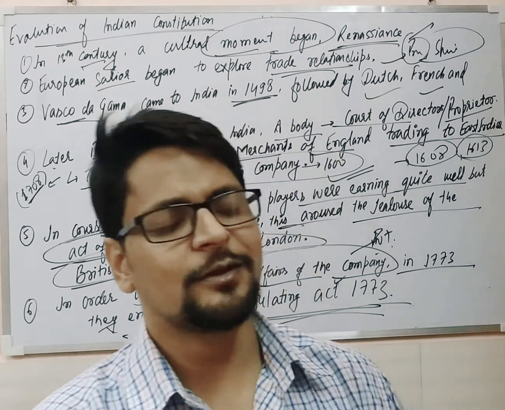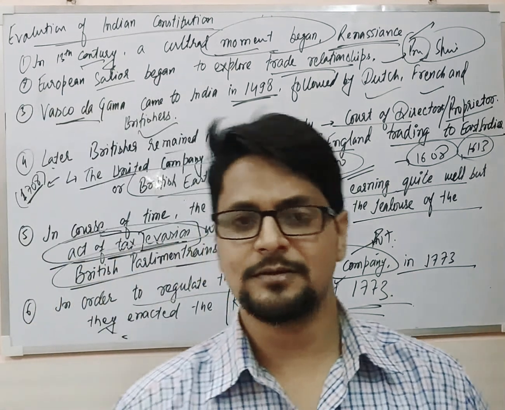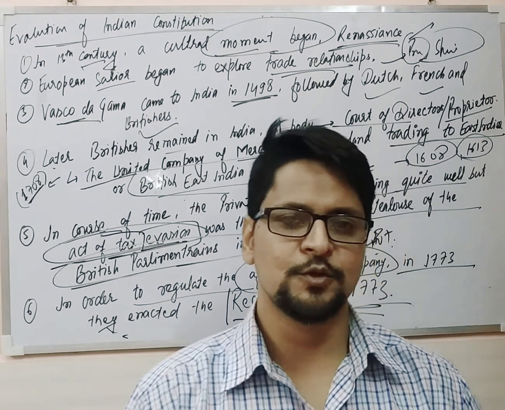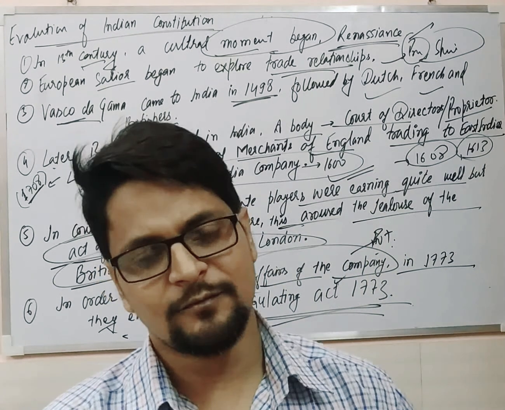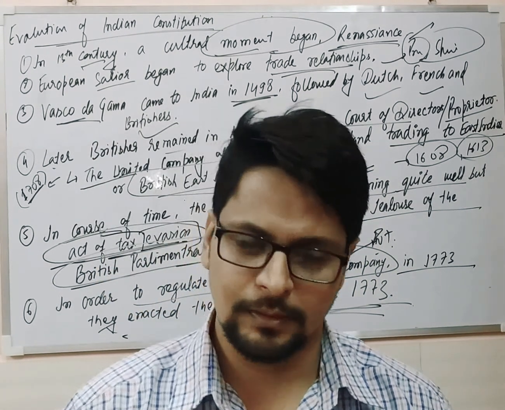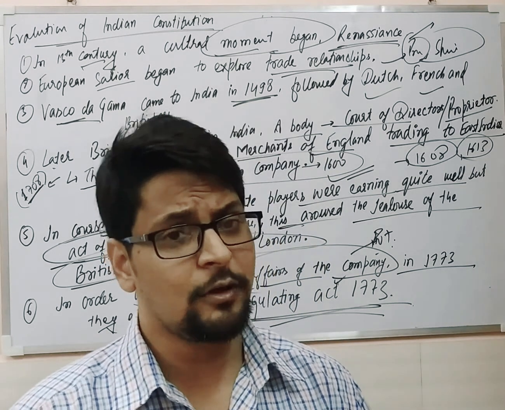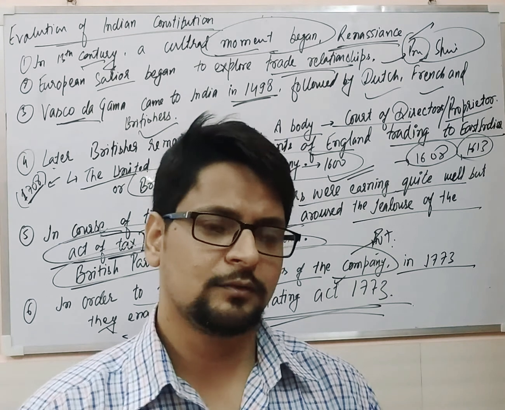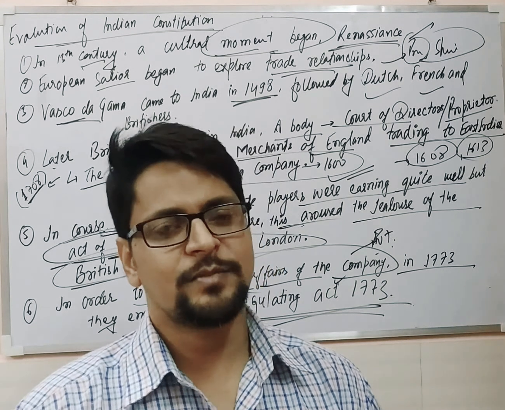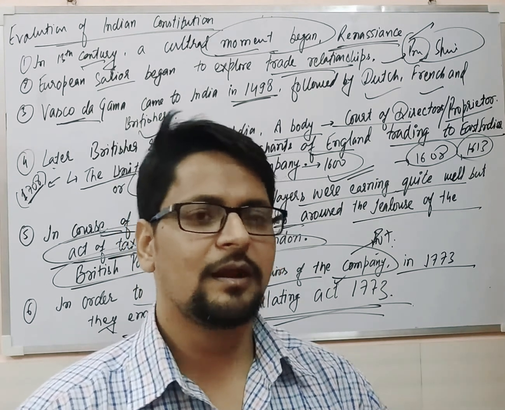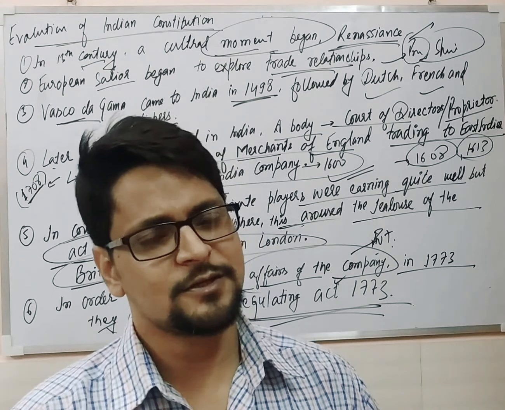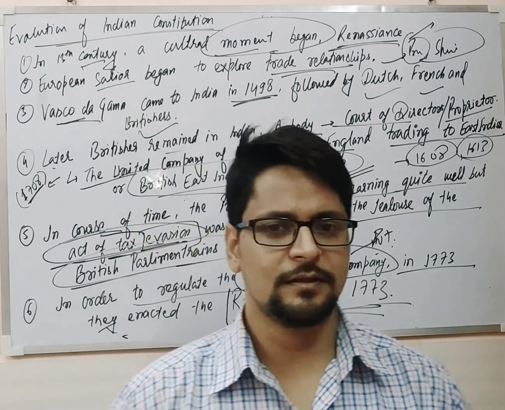Whenever the government asked them for tax, they always gave a number of excuses. So that aroused a kind of jealousy in the minds of the government parliamentarians over there in London. So they created an act, and that act was the Regulating Act, in order to regulate those Britishers who were in India as private players, and to limit their earning. So what is there in this act, we will discuss in the next video lecture.